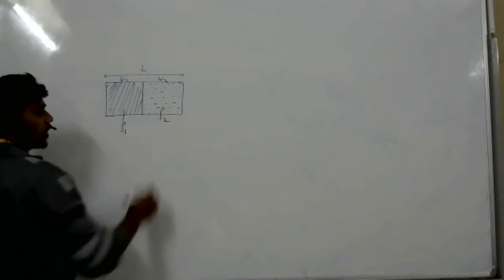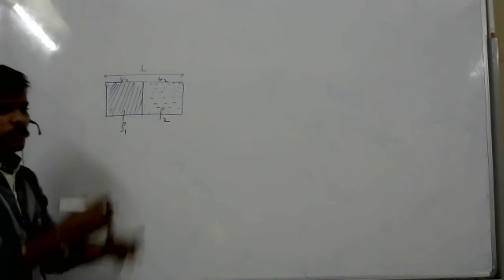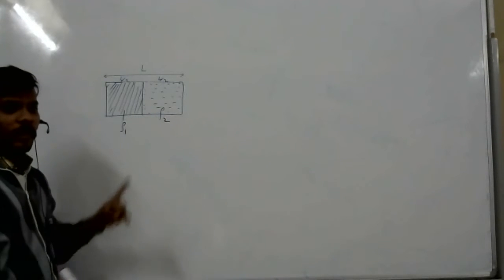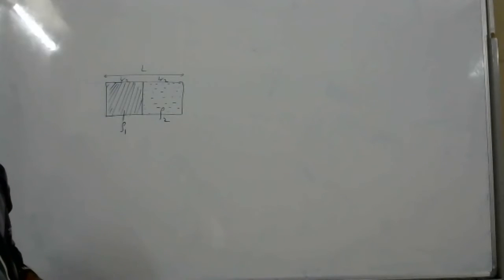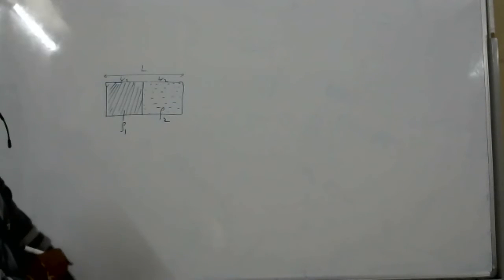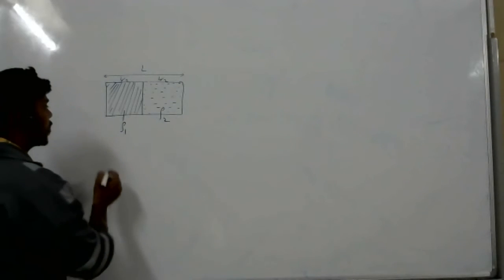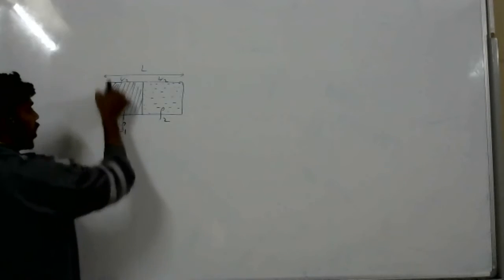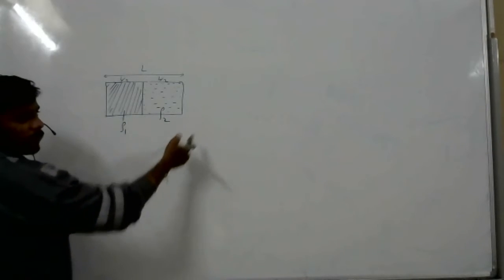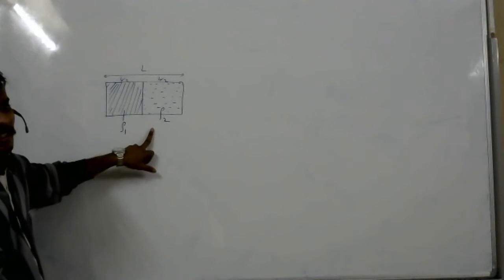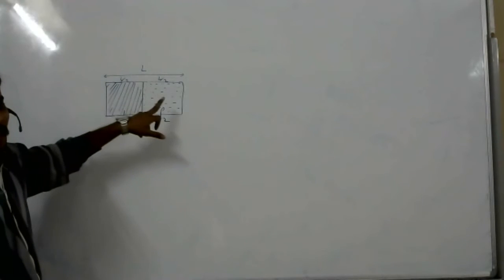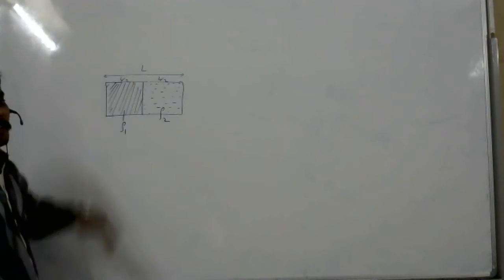Density is ρ1 and density... It is not the removed portion. It is two masses. When they have given two masses, how to find the center of mass, that concept you have to use. Find the center of mass from this, taking this point as the origin. They have given the densities and lengths. You have to find out the center of mass.